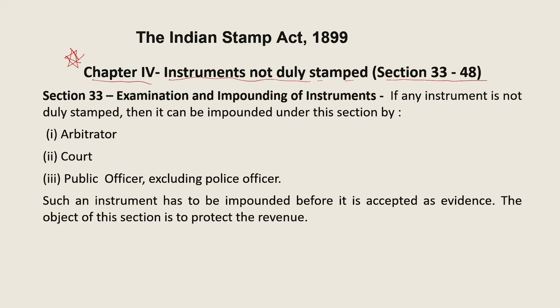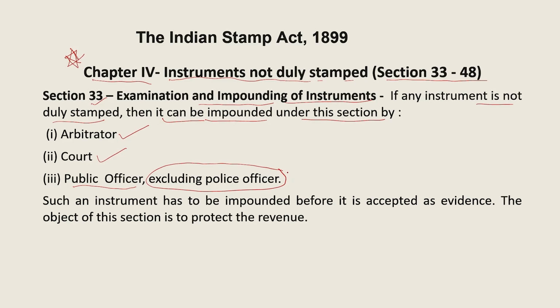See, section 33 says: examination and impounding of instrument. If any instrument is not duly stamped, then it can be impounded under this section by an arbitrator, court, or public officer, excluding the police officer.